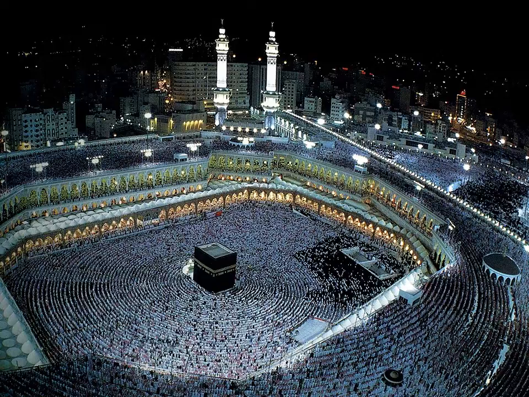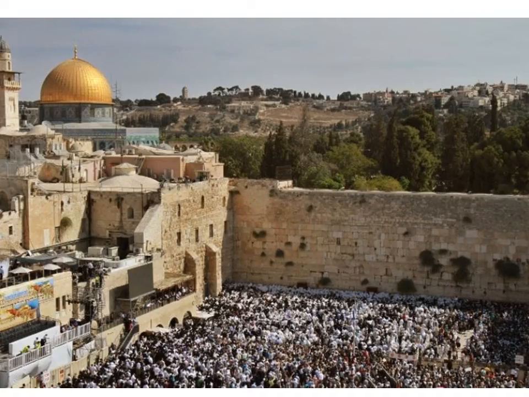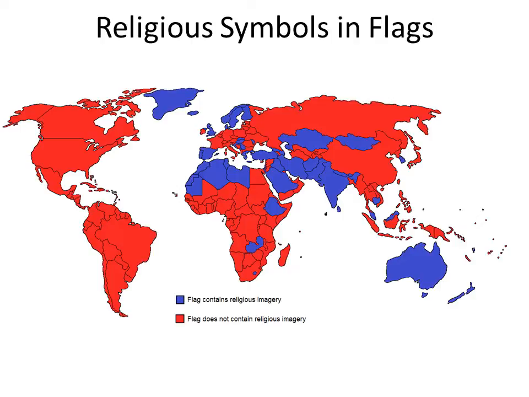This is a scene from Saudi Arabia and the Kaaba. Saudi Arabia is a monarchy but has strong religious influences in the government. This is a scene from the Western Wall in Jerusalem. Again, Israel is a democracy with a strong religious influence. In the United States, we're used to separation of church and state. In other countries, the majority religion and the government are intertwined to greater or lesser extents.